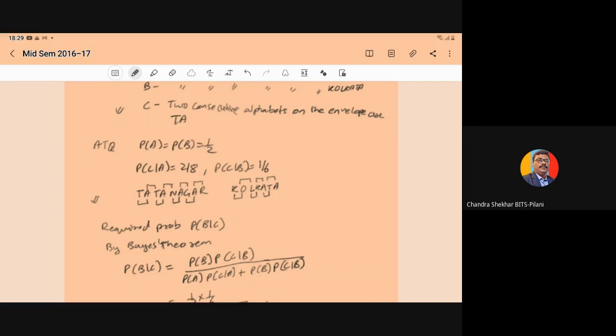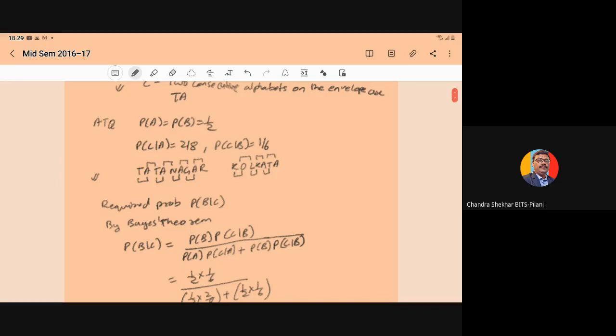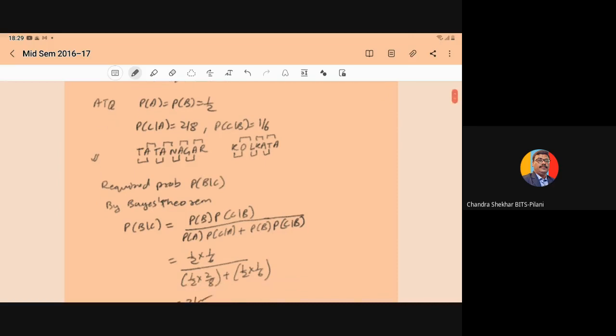Similarly in Kolkata, the combinations of two characters will be KO, OL, LK, KA, AT and TA. So in total we have 6 combinations. Out of the 6, only one is the combination TA. So P of C given B will become 1 by 6. Now what is asked here: the letter TA is visible, then the letter comes from Kolkata, meaning probability of B given C.